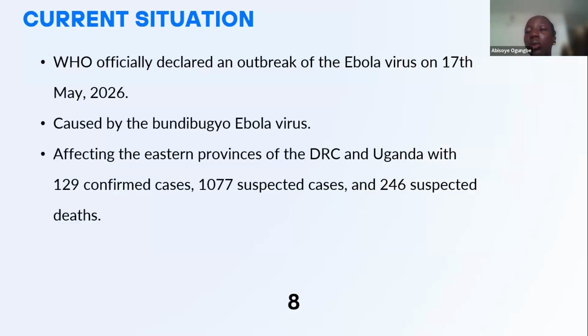So it's currently affecting the Democratic Republic of the Congo and Uganda, with 129 confirmed cases, 1,077 suspected cases, and 246 suspected deaths. Which brings us to where we are today, where there is a need for ongoing research for vaccines and treatment options for this disease.